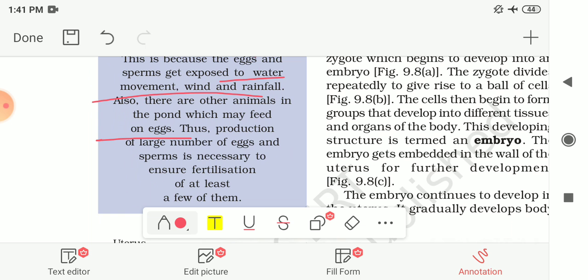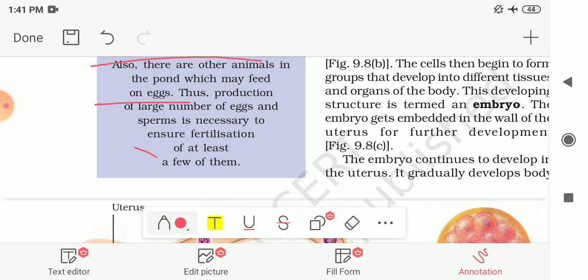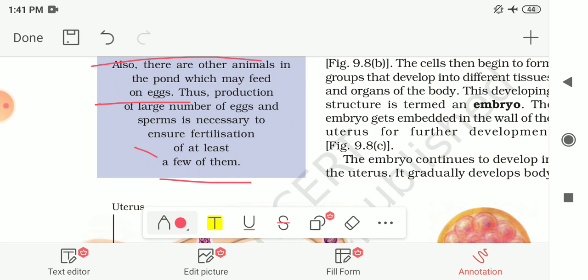That means they are eating these eggs. So the production of large numbers of eggs and sperms is necessary to ensure the fertilization of at least a few of them. Even though they are releasing this much amount of eggs and sperm, only a few of them get fertilized. So this is the reason why they are releasing this amount of eggs and sperms.